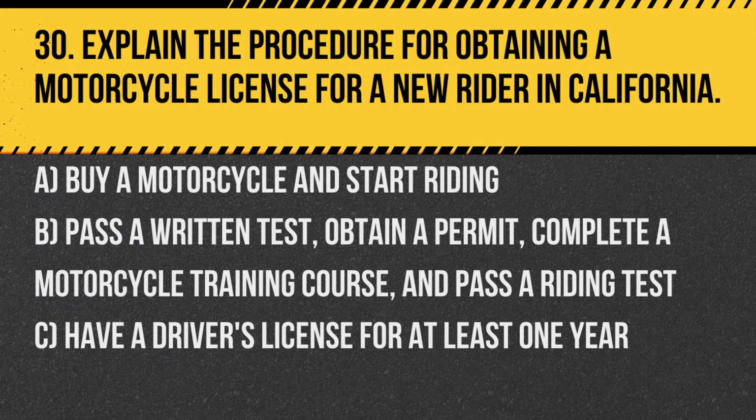Question 30. Explain the procedure for obtaining a motorcycle license for a new rider in California. A. Buy a motorcycle and start riding. B. Pass a written test, obtain a permit, complete a motorcycle training course, and pass a riding test. C. Have a driver's license for at least 1 year. Answer. B. Pass a written test, obtain a permit, complete a motorcycle training course, and pass a riding test, following the steps required by the California DMV.